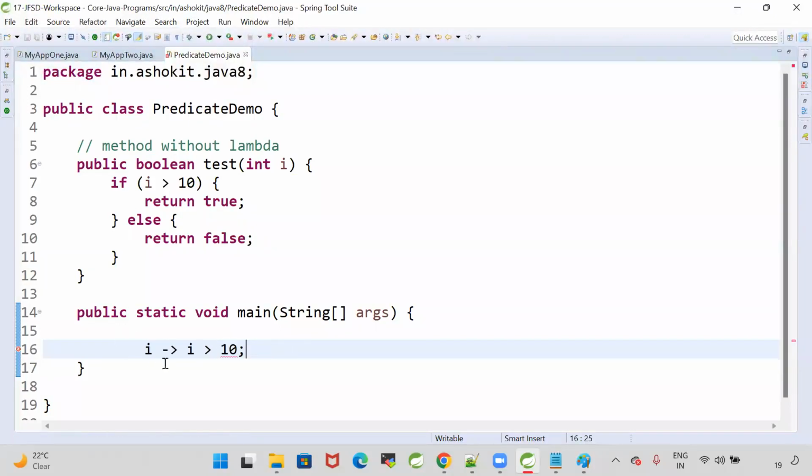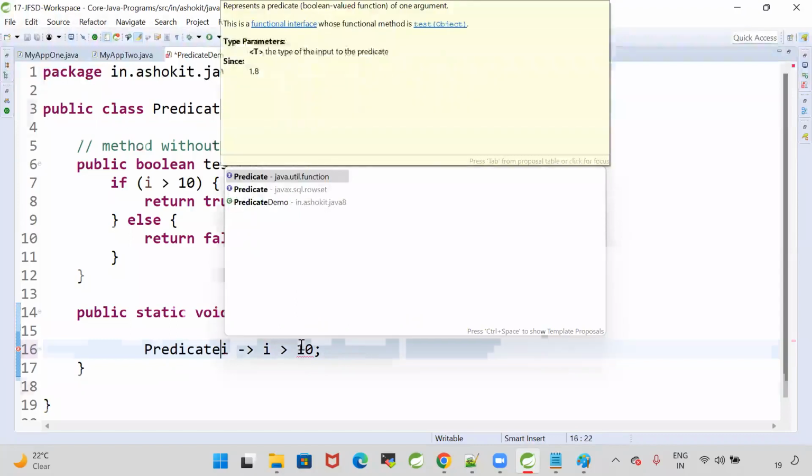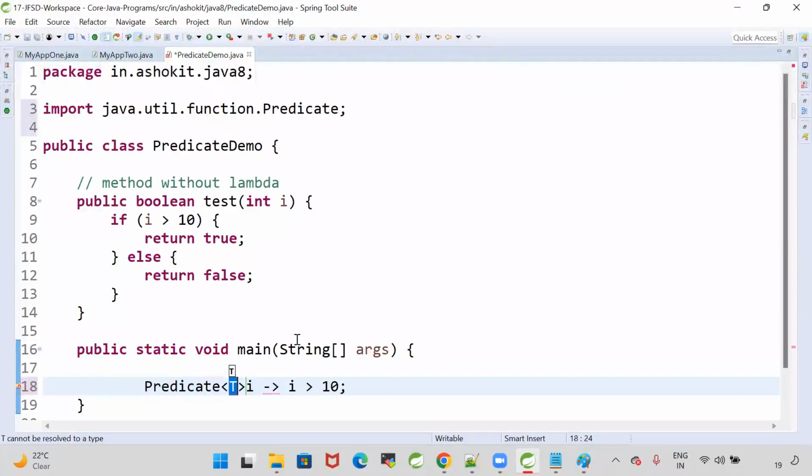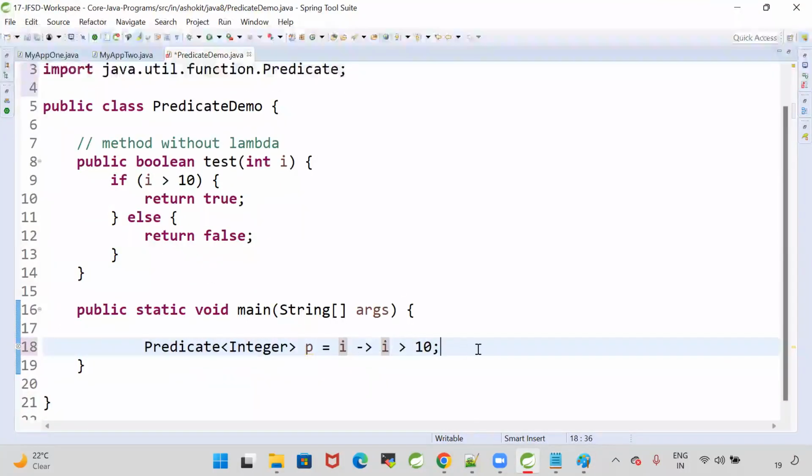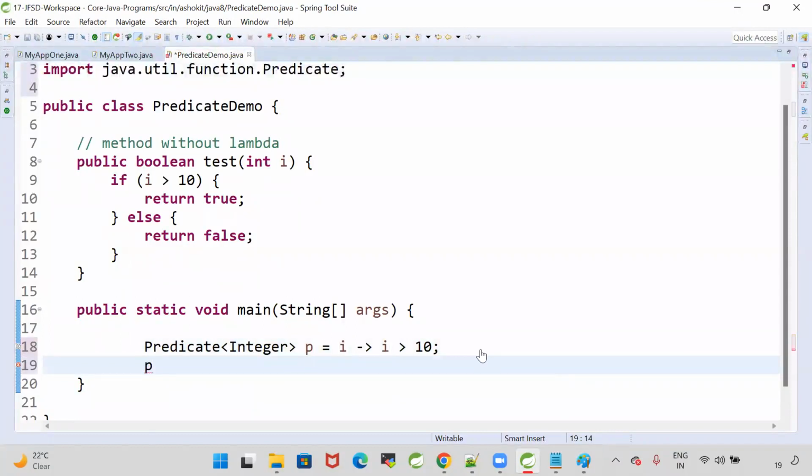When you have a lambda which checks a condition and returns a true or false value, Java provided one predefined functional interface called Predicate. Predicate p = i -> i > 10. In the Predicate interface, there is a predefined method, the test method, to which we pass the input.